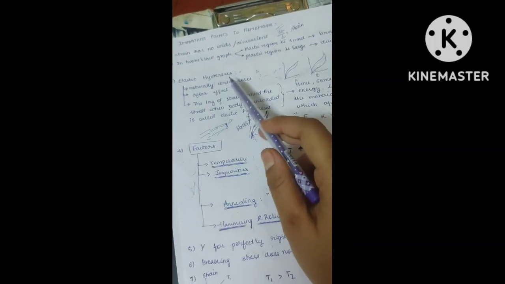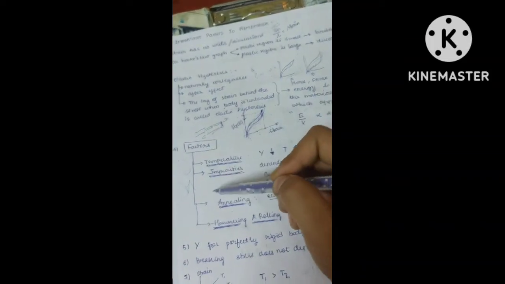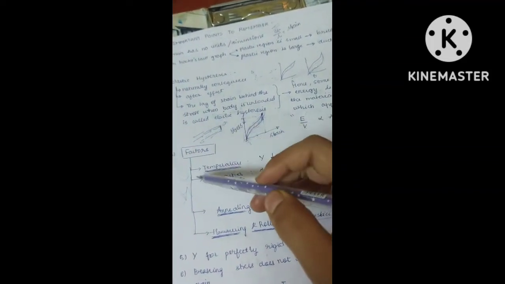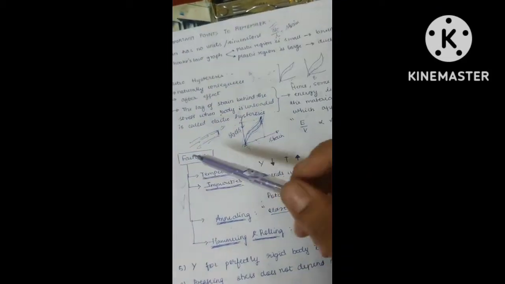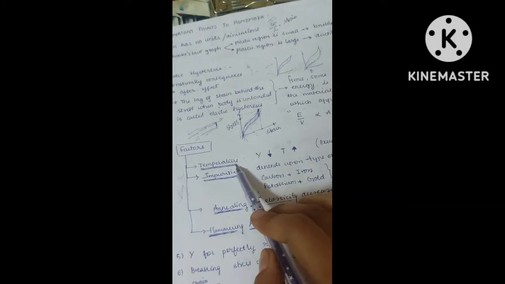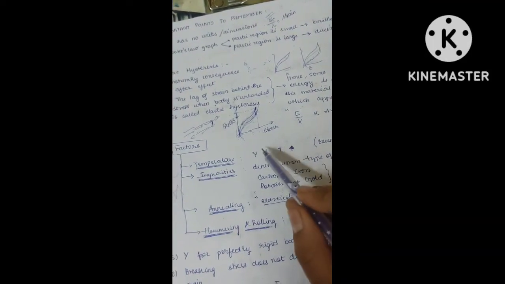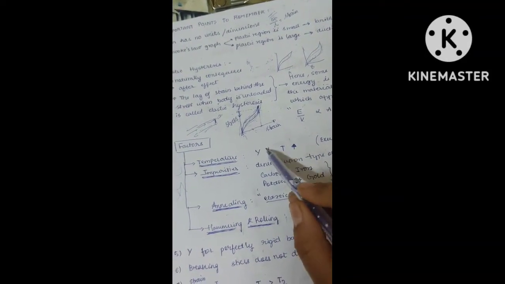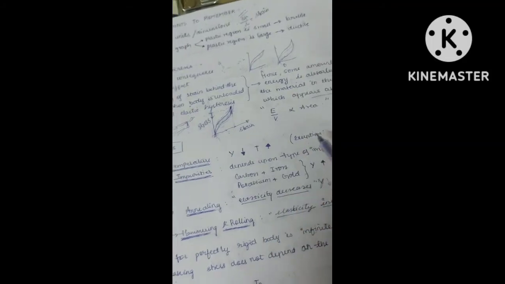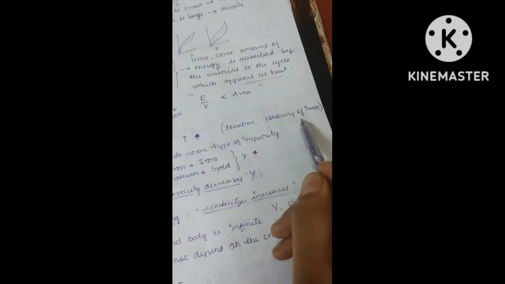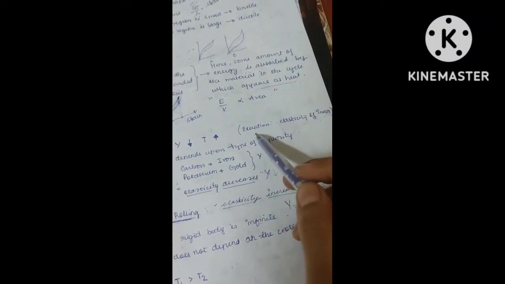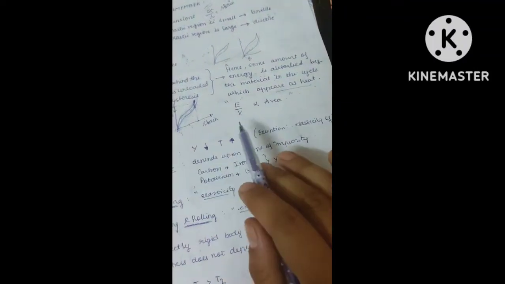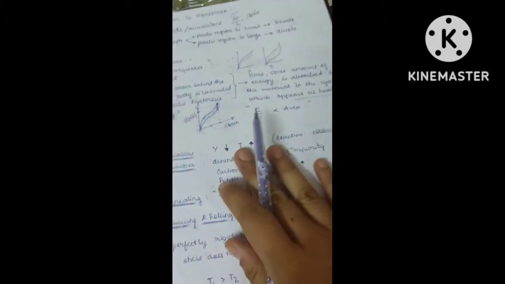This elastic hysteresis has 4 important factors affecting it, and not only elastic hysteresis, but other elastic properties also. The first factor is temperature. Once you increase the temperature, Young's modulus will decrease. That means elasticity will decrease. The only exception is the elasticity of invar. For invar, if you increase or decrease the temperature, nothing will happen. Elasticity and Young's modulus will remain the same.